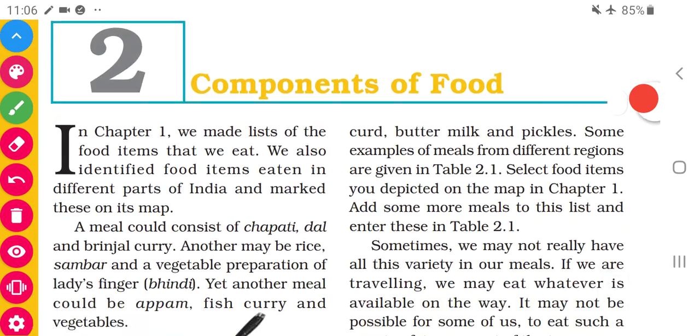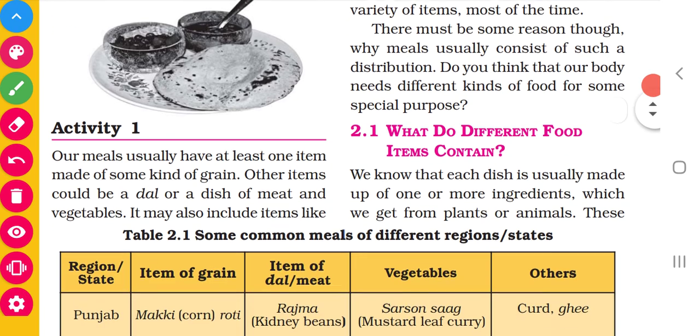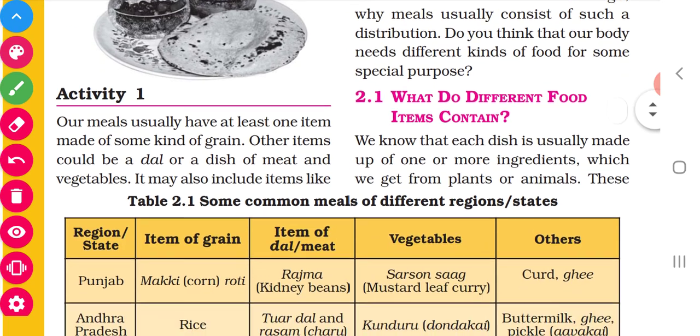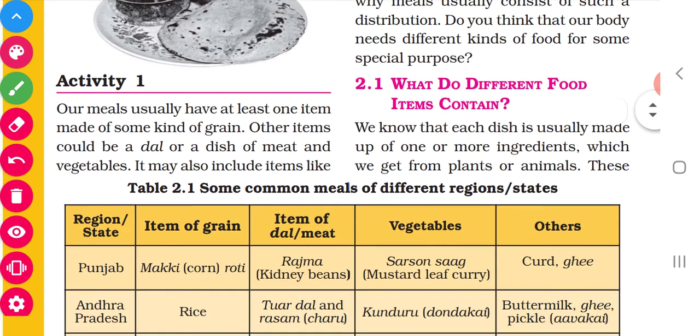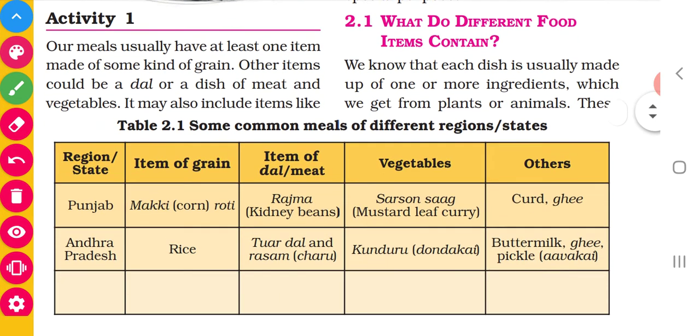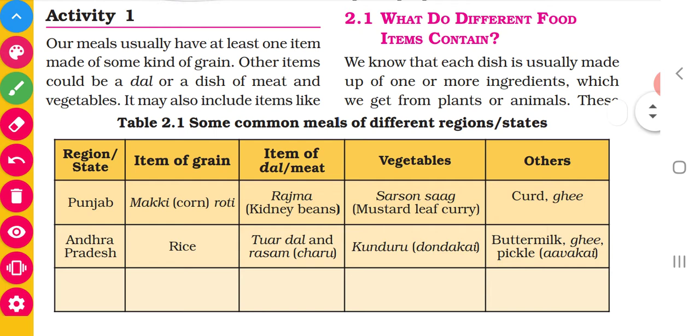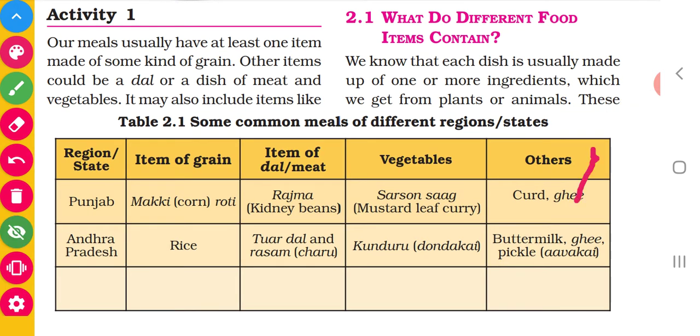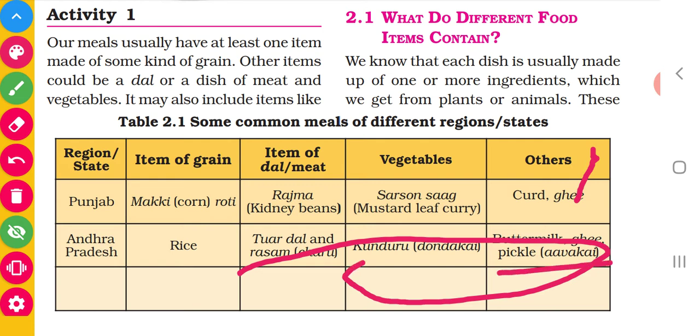Okay, now an important topic is there. Come to the topic 2.1, what do different items contain? Okay, what do different food items contain? For example, in Andhra Pradesh, rice, toor dal, then buttermilk, ghee, pickle.